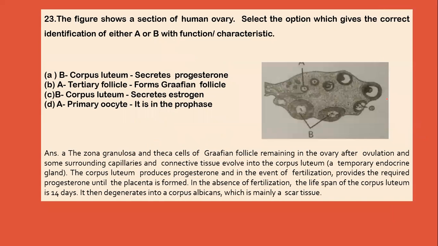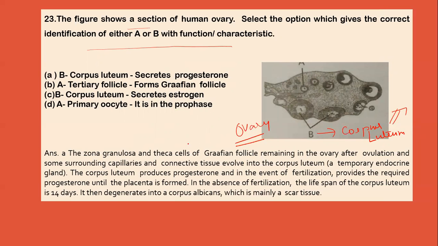Now next question is: the figure shows a section of human ovary. Select the option which gives the correct identification of either A or B with the function and characteristic. Now this figure represents the human ovary. This B is corpus luteum, and the function of corpus luteum is that it helps in secretion of progesterone.